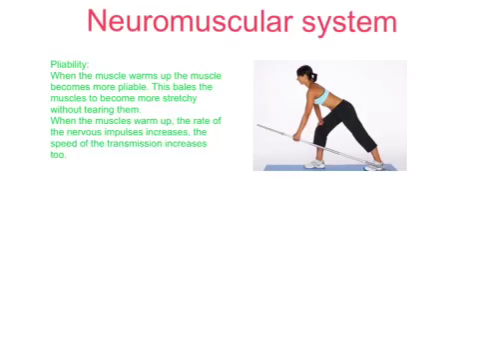The neuromuscular system. Pliability. When the muscles warm up, the muscle becomes more pliable. This enables the muscle to become more stretchy without tearing. When the muscles warm up, the rate of the nervous impulses increases. The speed of transmission will start to increase too.